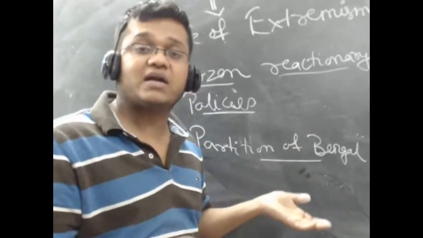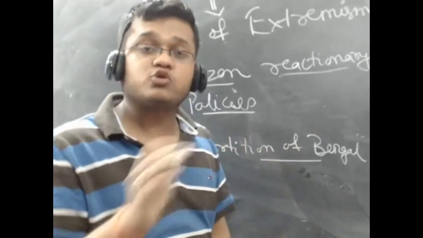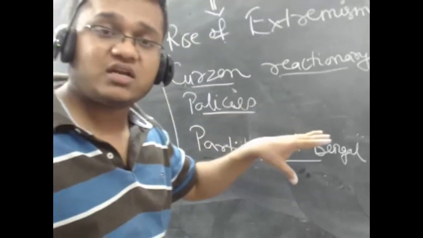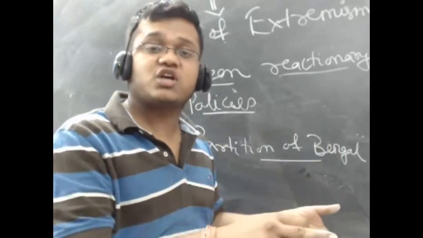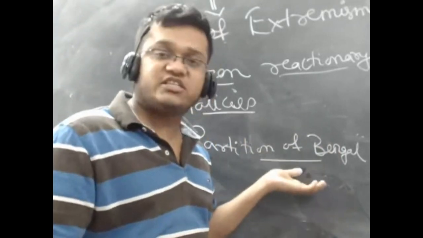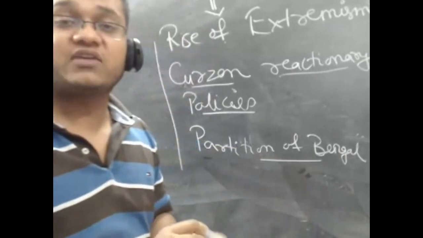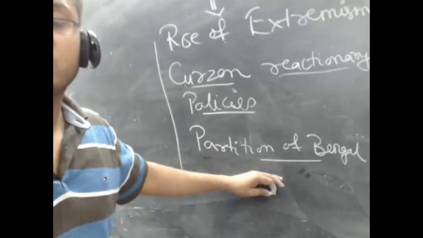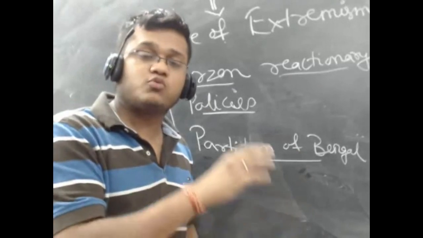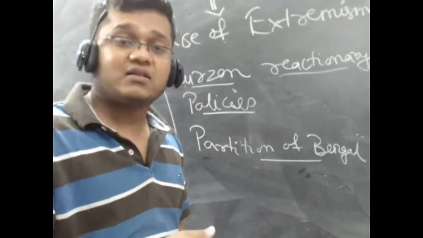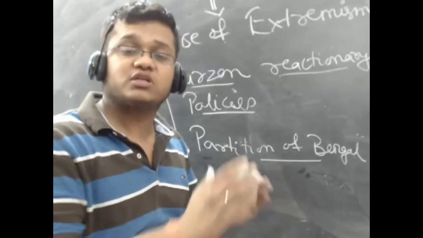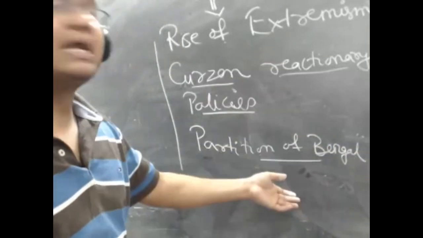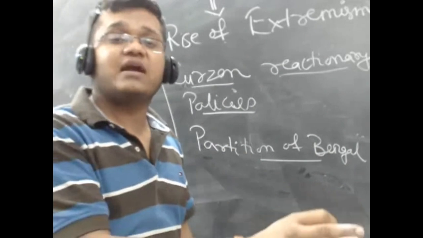And agitation against this partition will start in such a manner and it will be so ferocious that this issue, regional issue, because see, Bengal was a state, so any regional issue should remain regional, but anti-partition struggle will become a national issue. So this agitation against the partition will be so ferocious that it will take a national character, and fighting British will become priority rather than annulment of partition. So though people will start agitation to make sure that this decision gets annulled, but their agitation will become so ferocious, it will take such a national character that self-rule will emerge out of this agitation, because this will happen in 1905, and in 1906 people will start demanding self-rule.